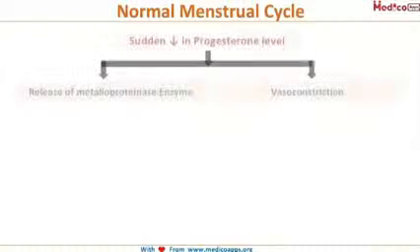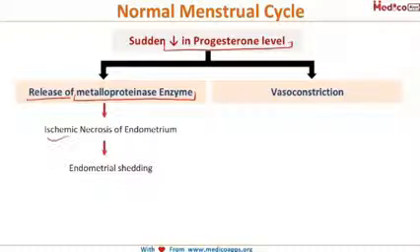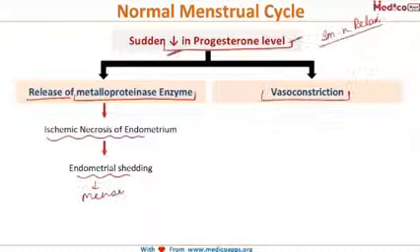We have already seen that because of the degeneration of the corpus luteum, there will be a decrease in the level of progesterone in the body, and this will lead to the release of metalloproteinase enzymes. And this metalloproteinase enzyme causes ischemic necrosis of the endometrium and thereby shedding of the endometrium, leading to the onset of menses.